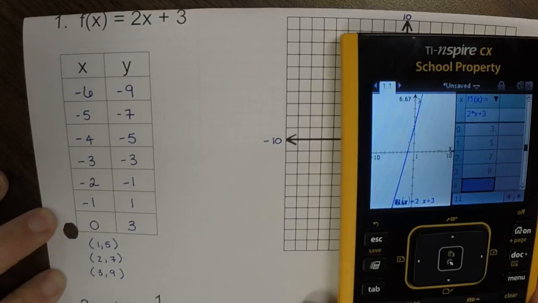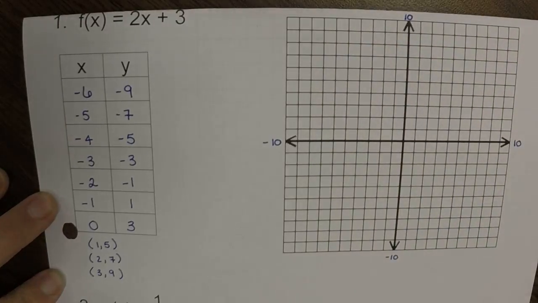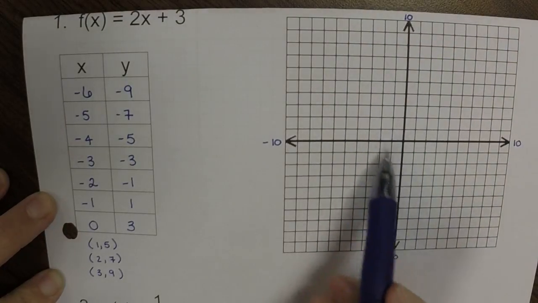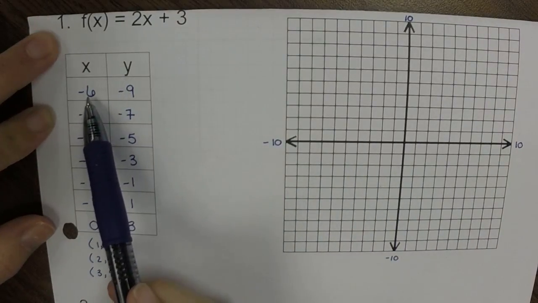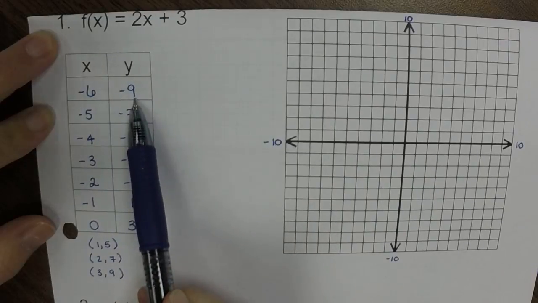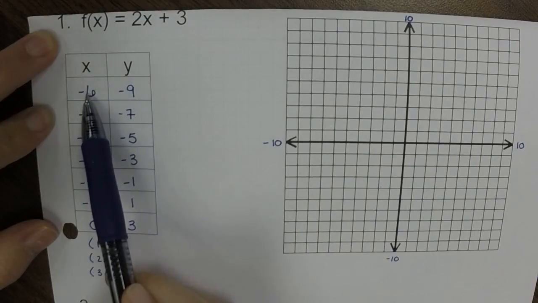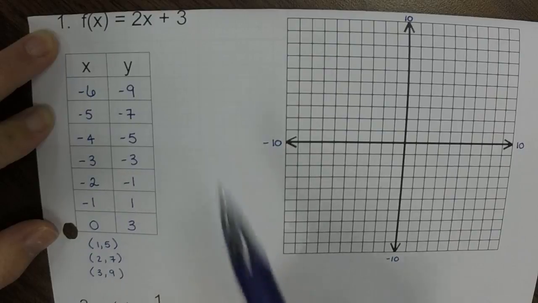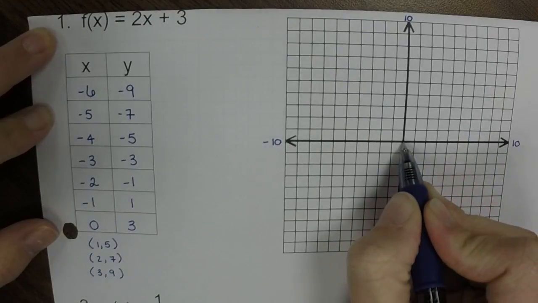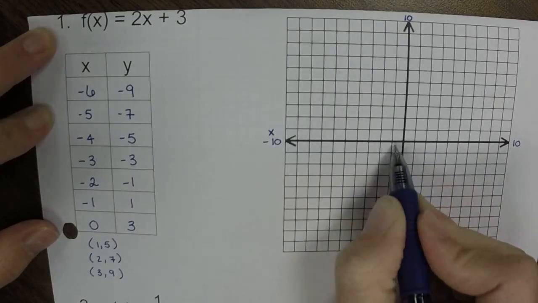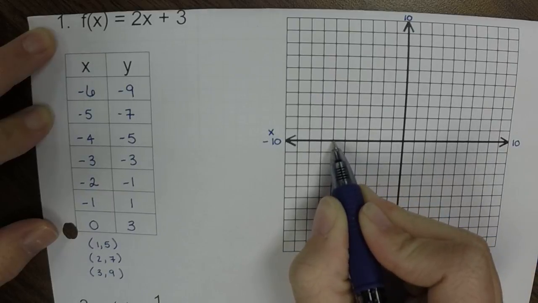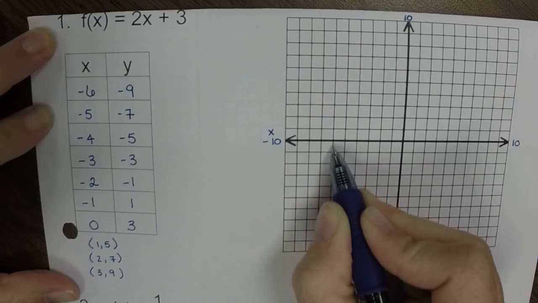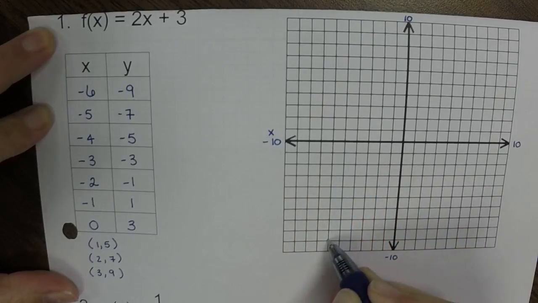So then, once we've got the points, all we have to do is plot them on our coordinate plane in order to graph. So here's -6, -9. This is on the x-axis, this is on the y-axis. So if I go to -6 on the x, which is this one, 1, 2, 3, 4, 5, 6, and I'm supposed to match up with -9, so that would be all the way down here, 1 from the bottom, I could put a point.